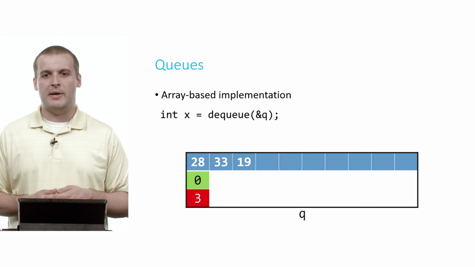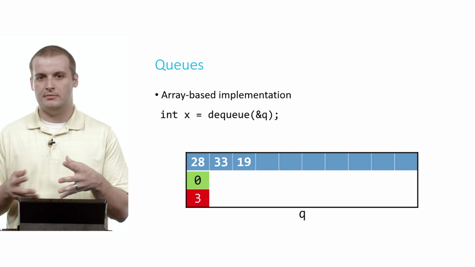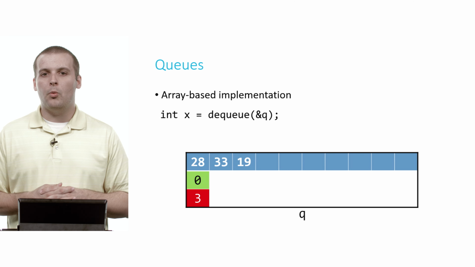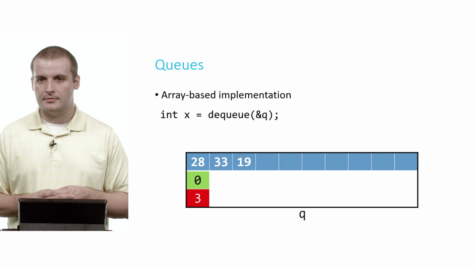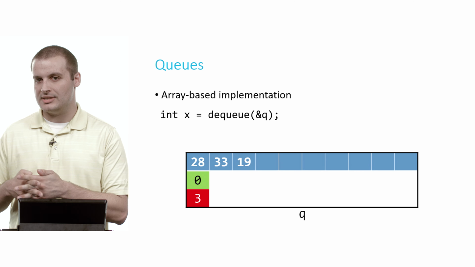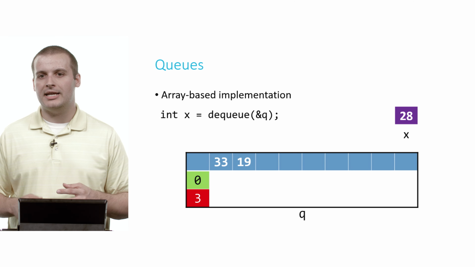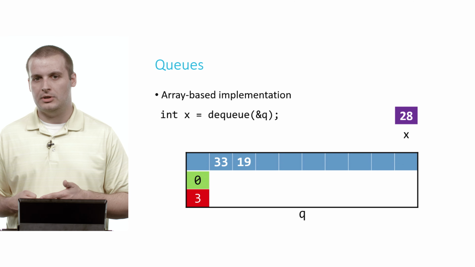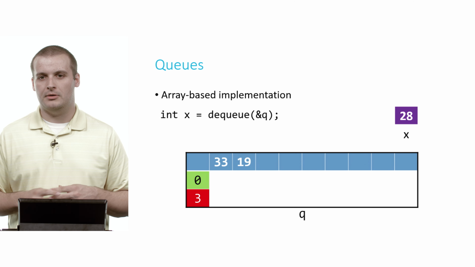Let's remove an element from the queue. If we say int x equals dequeue ampersand q, again, that's a pointer to this queue data structure, what element is going to be dequeued? In this case, because it is a first in, first out data structure, FIFO, the first thing we put into this queue was 28. And so in this case, we're going to take 28 out of the queue, not 19, which is what we would have done if this was a stack.